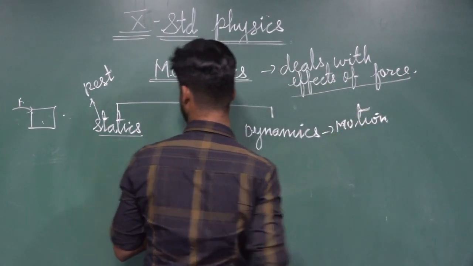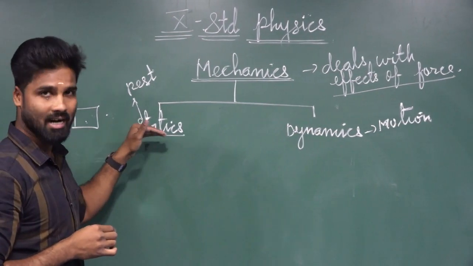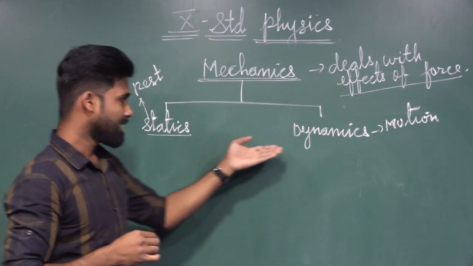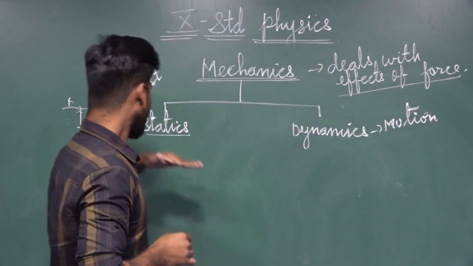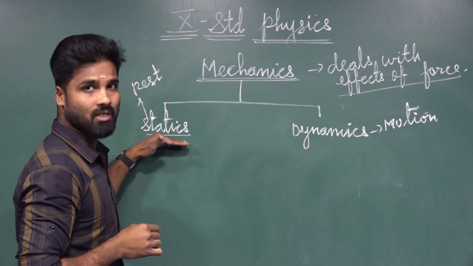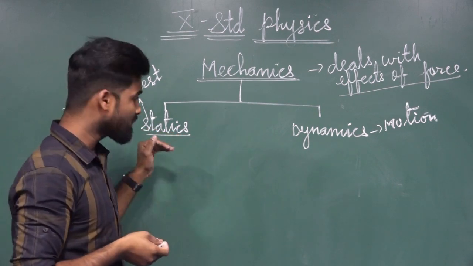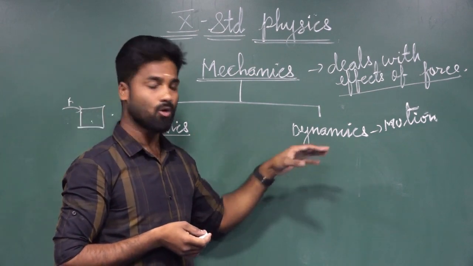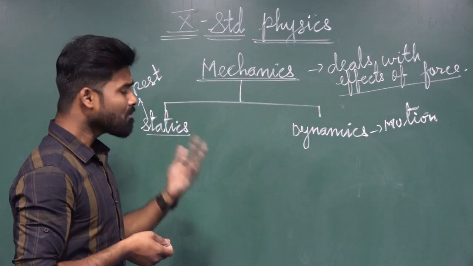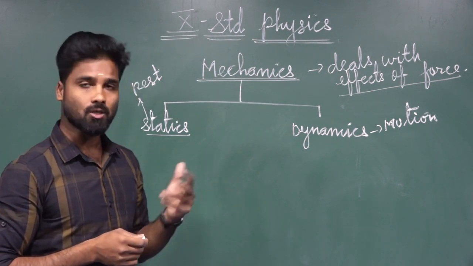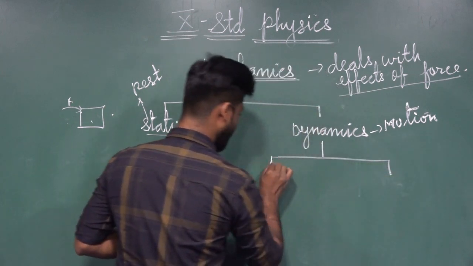This is the motion of an object. Whenever we read the word statics, static means rest, and dynamics means motion. Dynamics is nothing but motion. Statics deals with the rest state of an object under the action of force. Dynamics deals with the motion of an object under the action of force. Dynamics we can further divide into two categories or two branches. The first one is kinematics. What is that?